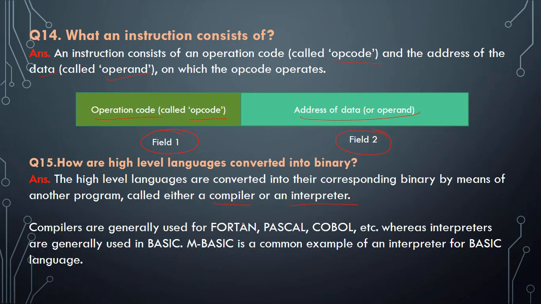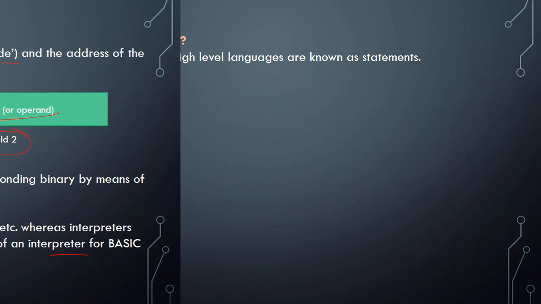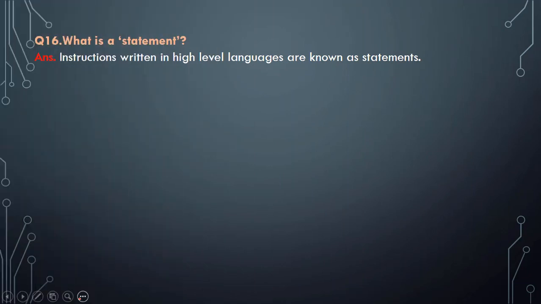Compilers are generally used for Fortran, Pascal, COBOL, etc., whereas interpreters are generally used for BASIC. MBASIC is a common example of an interpreter for the BASIC language. So compilers and interpreters convert our high level language to low level language or binary form. The next question: what is a statement? An instruction written in a high level language is also known as a statement.